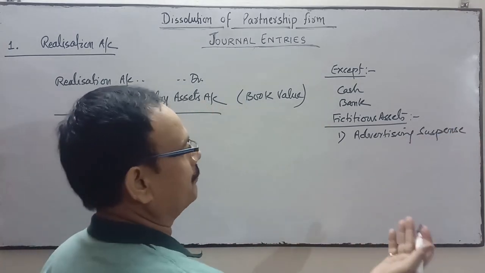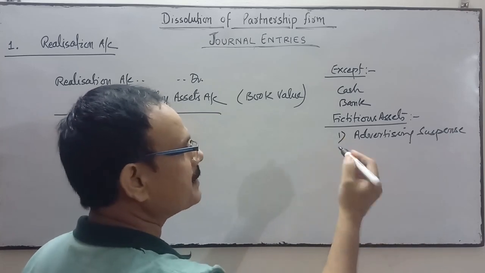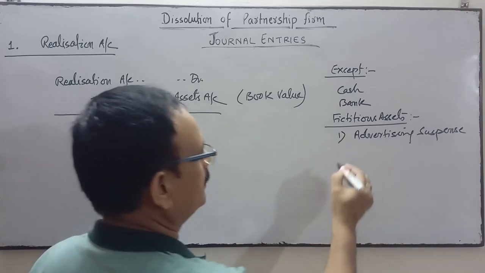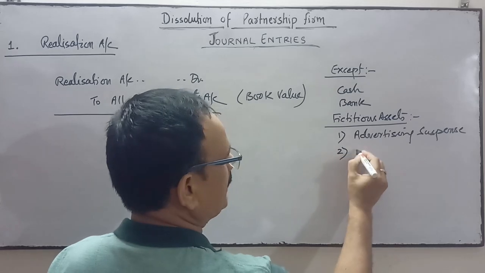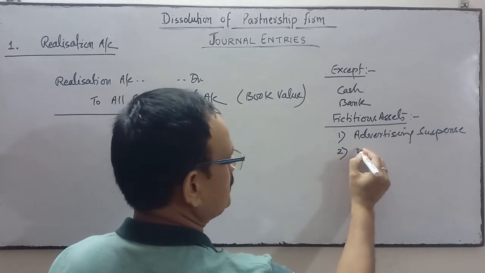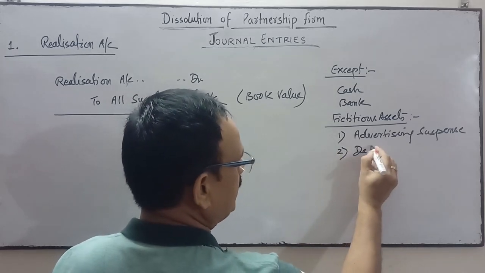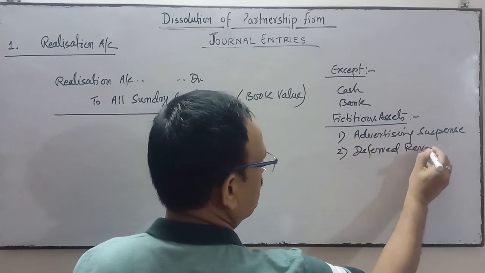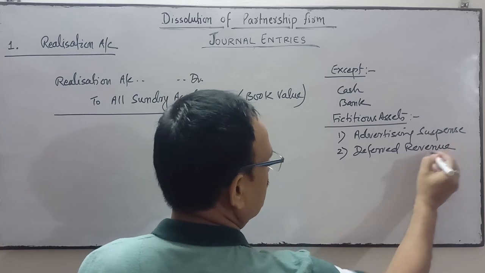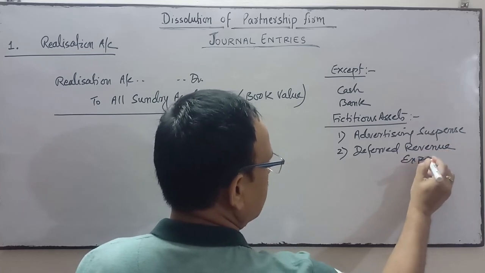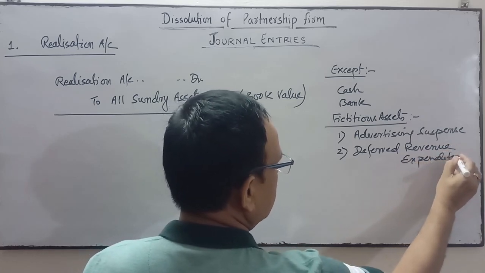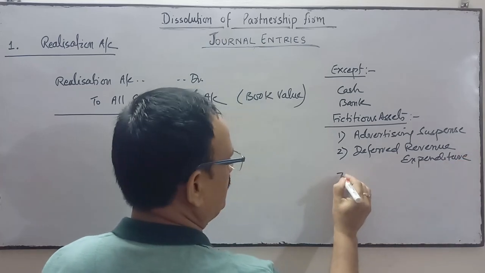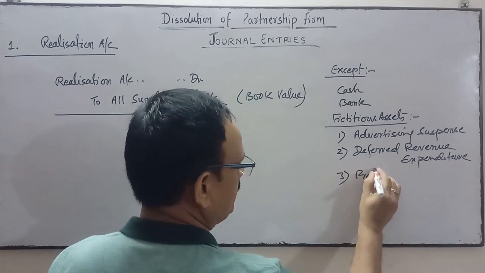They will be written off in the years to come. Those are called fictitious assets: any deferred revenue expenditure, advertising suspense, like preliminary expenses,